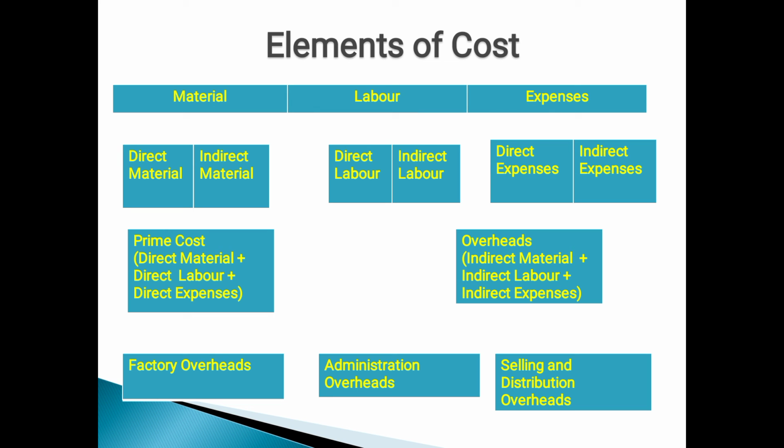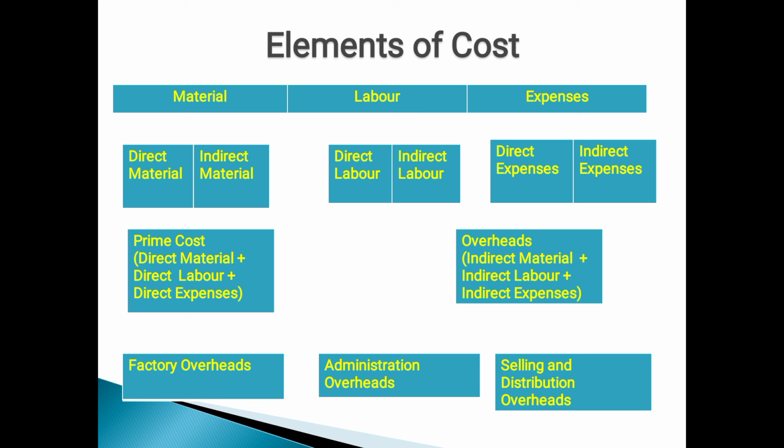But indirect labor means that particular labor, we cannot measure their work in the form of output. We can't show any output for them. For example, supervisor, storekeeper, general manager, factory manager, even a watchman, they are all performing something, but we cannot show it in the form of output.